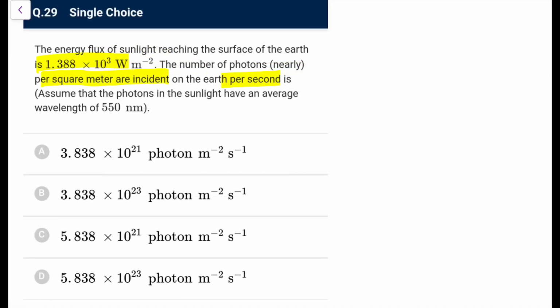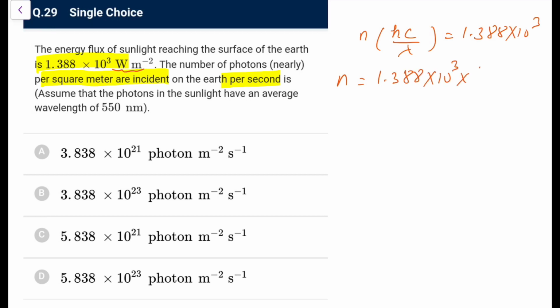You can directly say that the energy falling per unit area per unit time is the number of photons falling per unit area per unit time into the energy of one photon, which is hc by lambda. So n would be 1.388 into 10 raised to the power 3, with lambda in SI units, 10 to the power minus 9, and hc is 6.63 into 10 to the power minus 34 into 3 into 10 to the power 8.